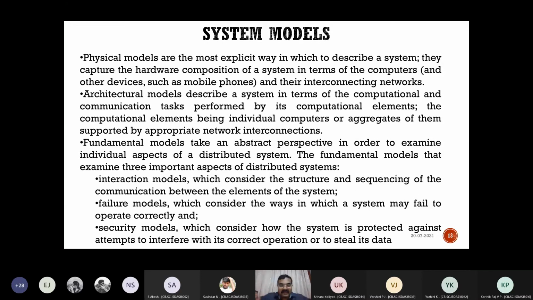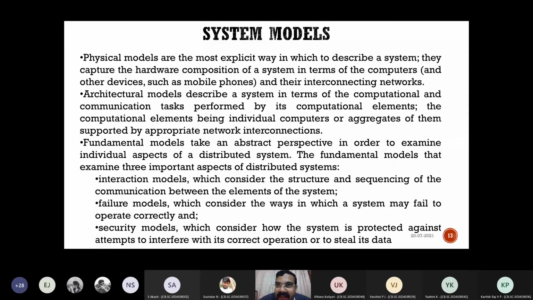Architectural model means inside these things there is intelligence which does computation, which does communication. The flow of those computational and communicational elements in these devices or these computers or printers, their aggregate is the architectural model. So one computer may be only communicating, one computer may be a server, one computer may be a client.